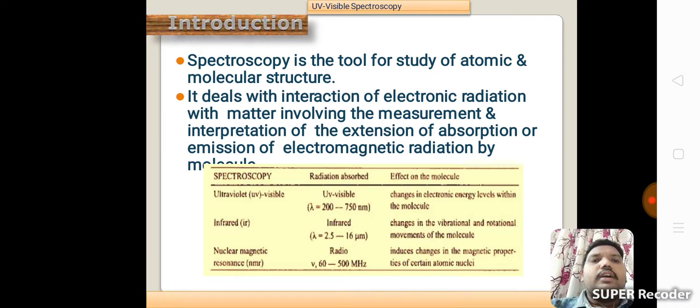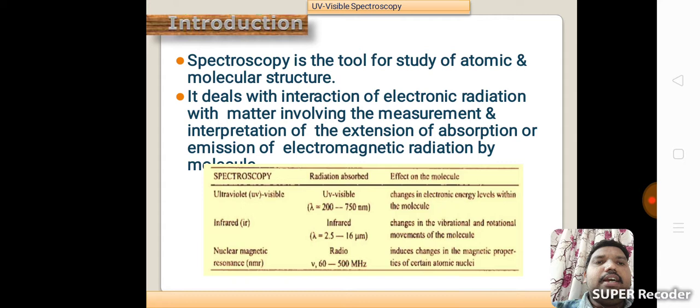Ultraviolet visible, UV visible: radiation absorbed at lambda 200 to 750 nanometers, with the effect on the molecule being changes in electronic energy levels within the molecule.